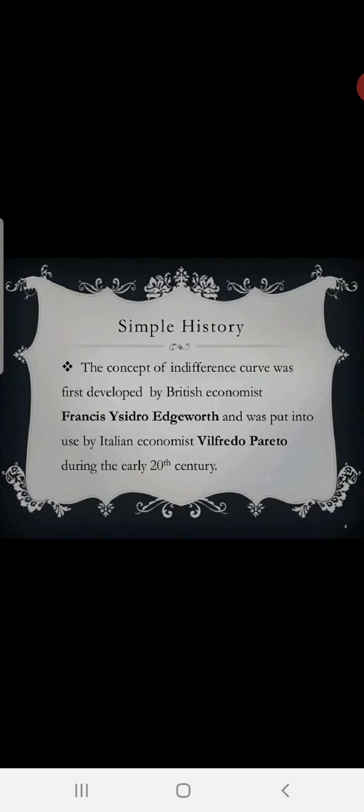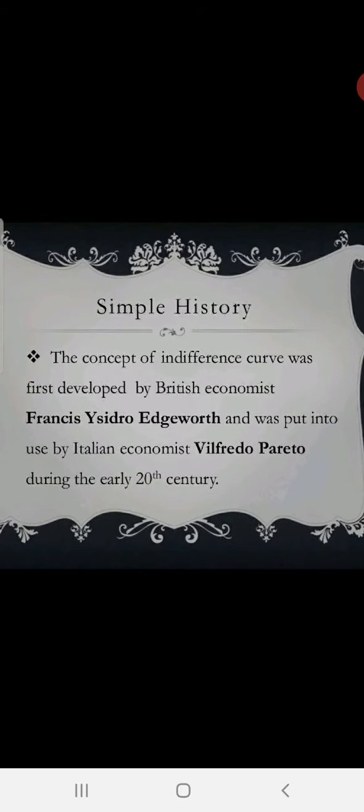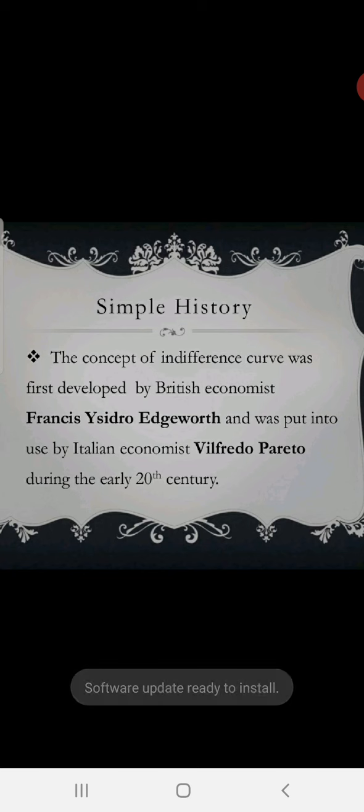Okay, now we are going to study the simple history of the indifference curve. The concept of indifference curve was first propounded by Francis Edgeworth. Later on it was explained by Allen and Hicks, but it was first explained by Francis Edgeworth and Pareto as well in the 20th century. The main motto of these economists in explaining the ordinal measurement of satisfaction is to understand how the consumer gives preferences to his satisfaction or how he arranges his sequences. Okay.